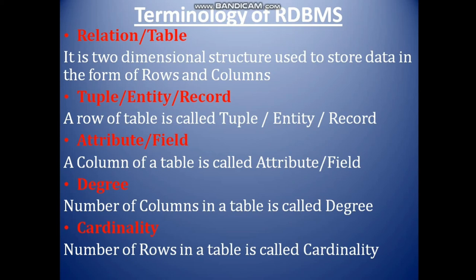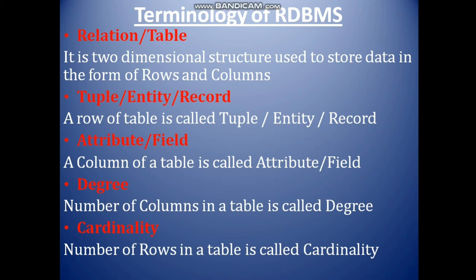Tuple and record. When we are just putting the data in a table, that is called a record, but in a relation, the row is not called a record. In that case, the row is called a tuple. Attribute or field: when we are talking about the column names in a table, they are called fields, and when you are talking about the column names in a relation, they are called attributes.